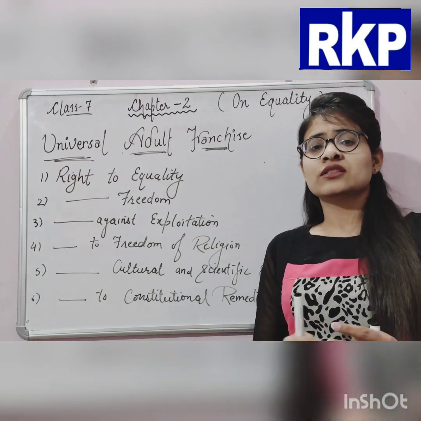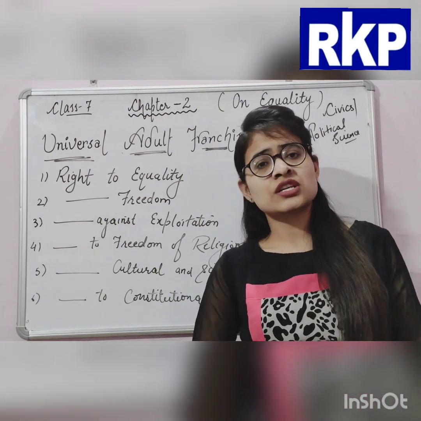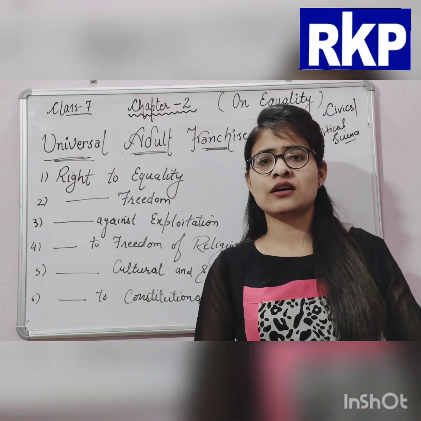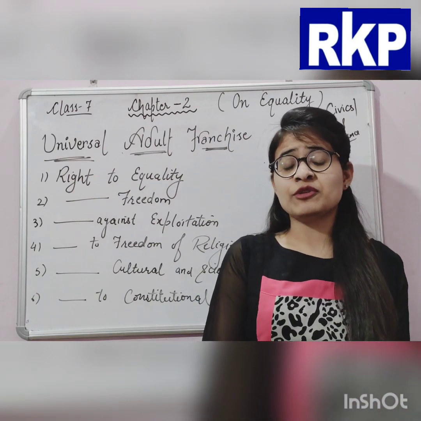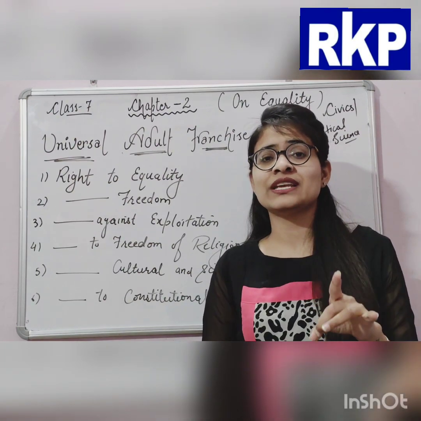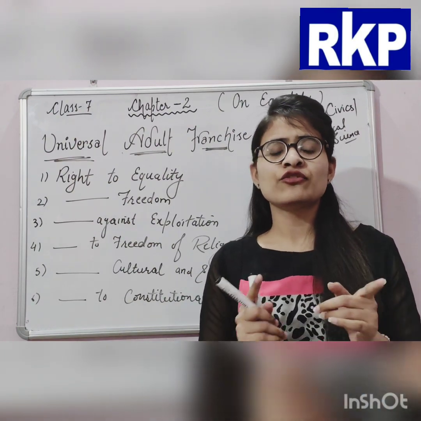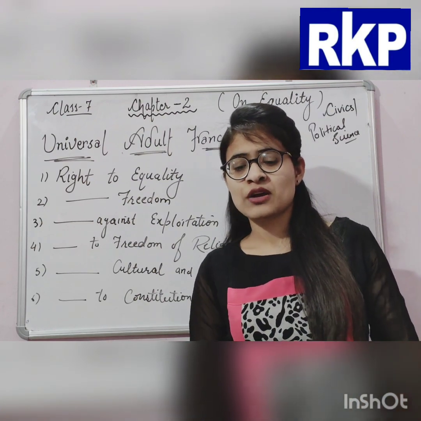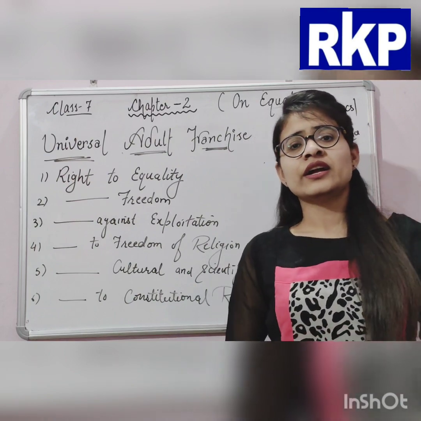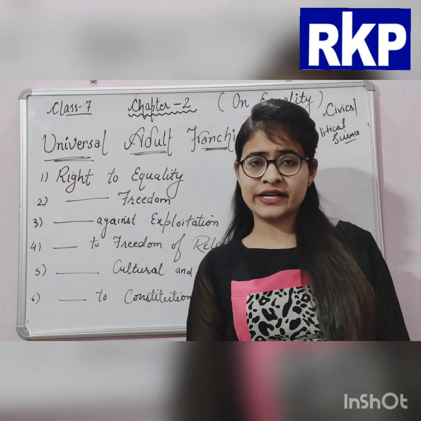It means the children of age 6 to 14 have been provided with compulsory education for how many years? For 8 years, for the 6 to 14 age group. But according to recent, updated current data, it is 3 to 18 years.